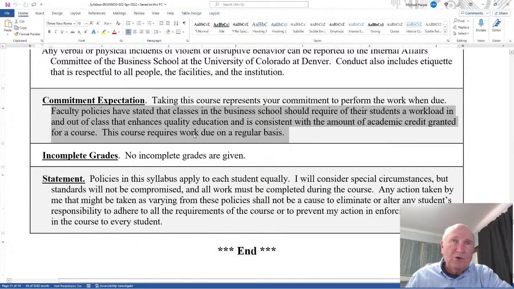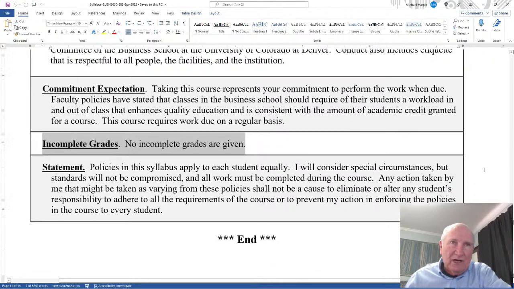This course requires work due on a regular basis, and the reason I have this in here, we're asked to put this in here, because some students say, I didn't know I had to do that much work. And some students say, I didn't know I had to do any work. Yeah, there's work you're going to have to do outside of class. This course requires work in class and outside of class. No incomplete grades are given. I never have. I will not.